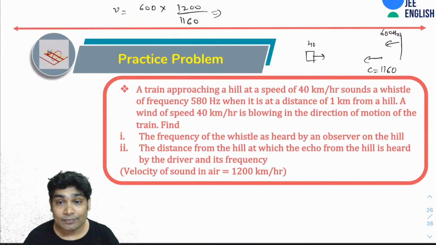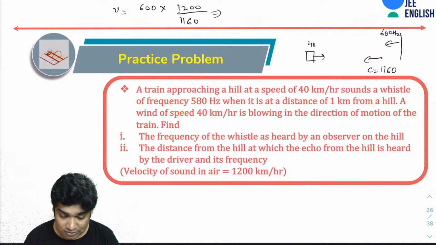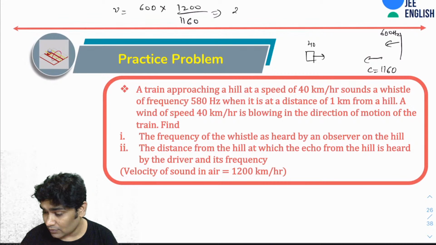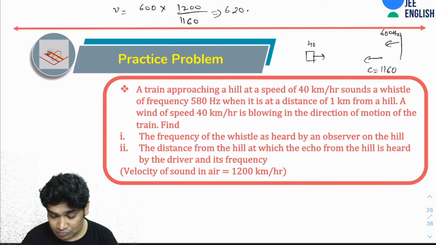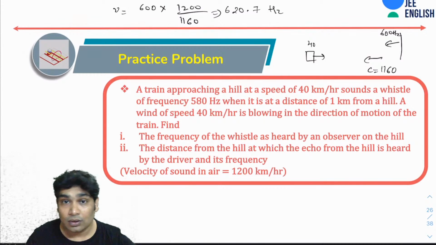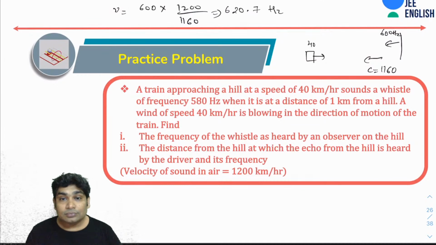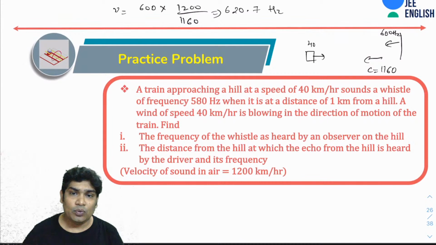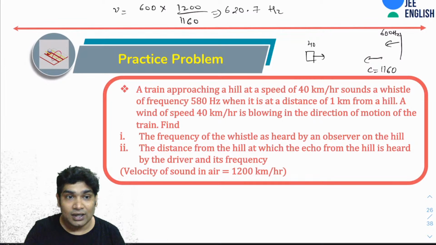So this would be your answer. So let's see, 600 into 1200 over 1160. This is coming out to be roughly 621, 620.7 hertz. Alright, so again, both of you had different answers, 641 and 618. No. So the answer is 621 hertz roughly.